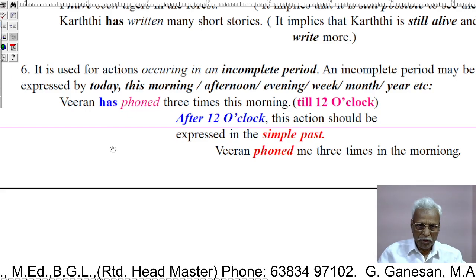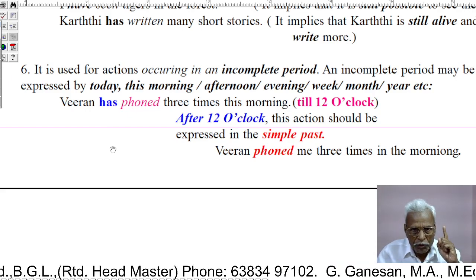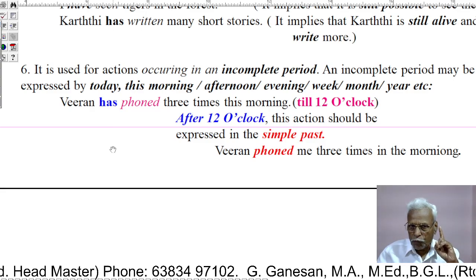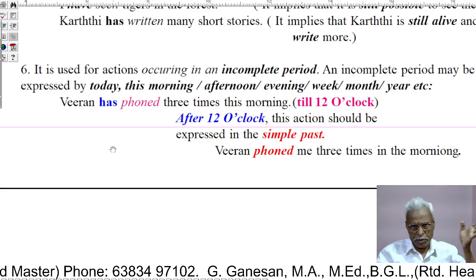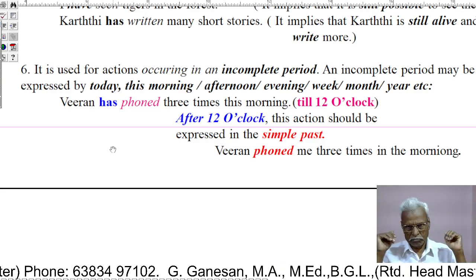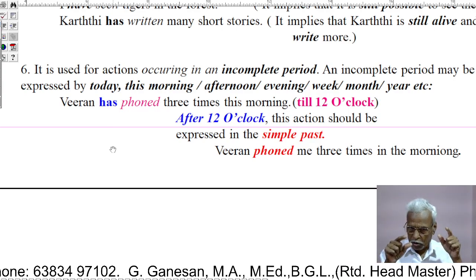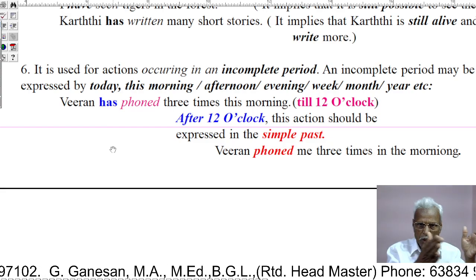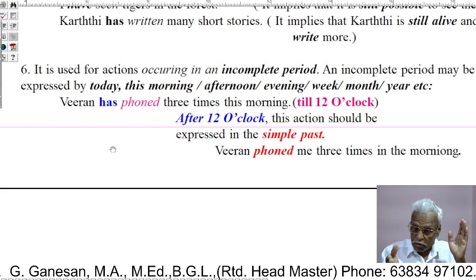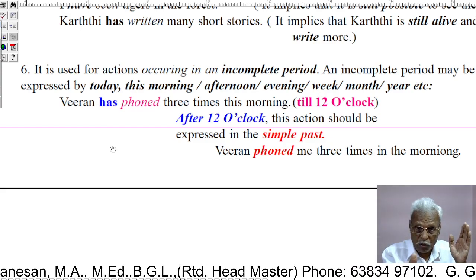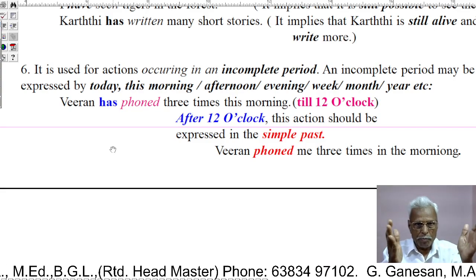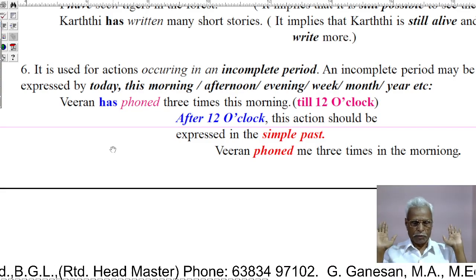See, Veeran has phoned 3 times this morning. That is before 12 o'clock. When we talk, the morning means before 12 o'clock. When we express this action before 12 o'clock, we can say somebody has phoned 3 times this morning.